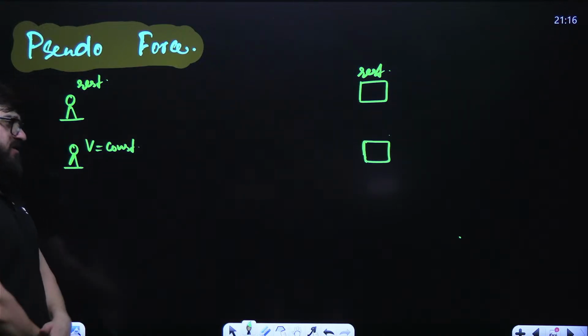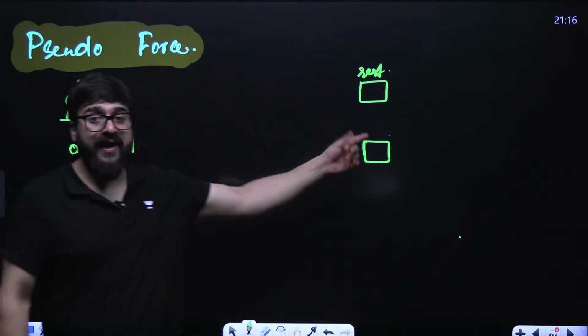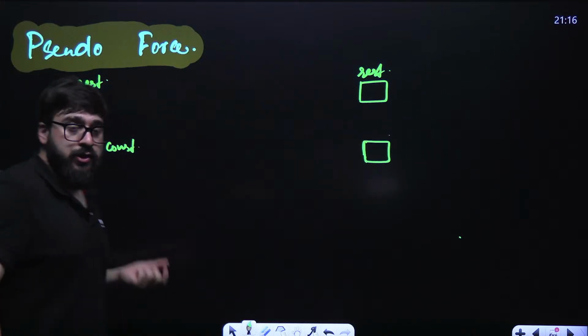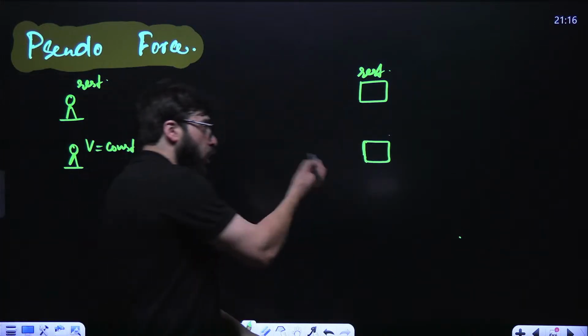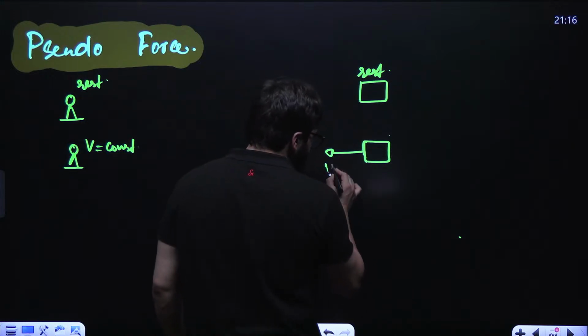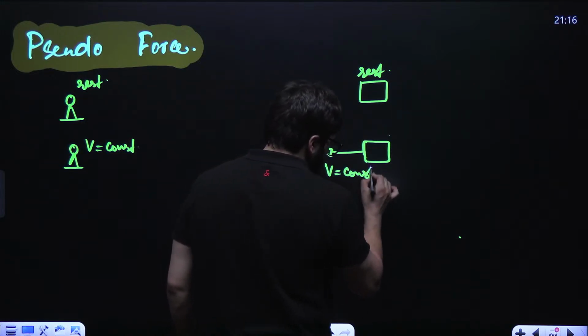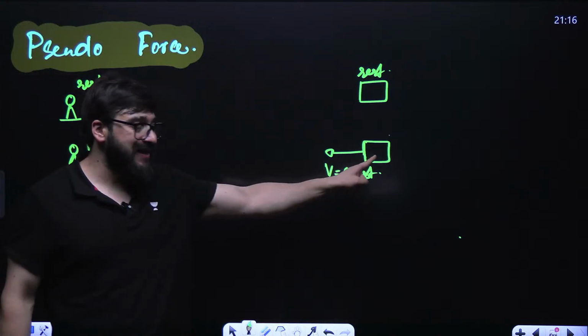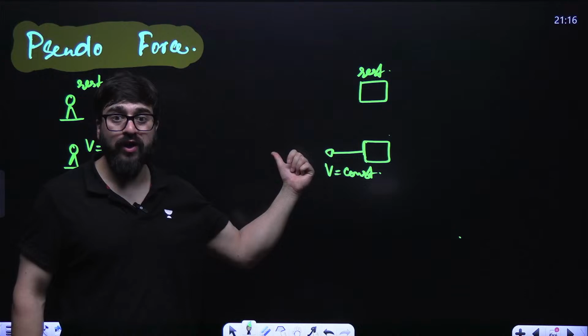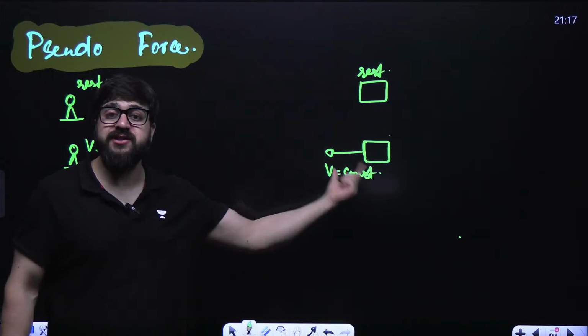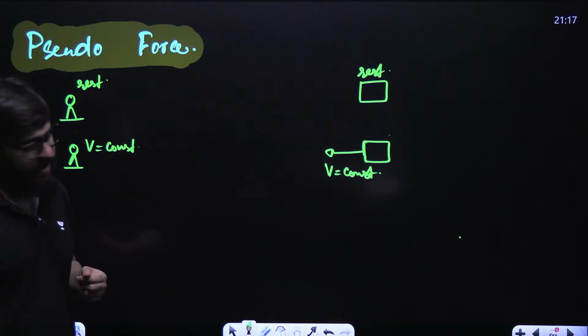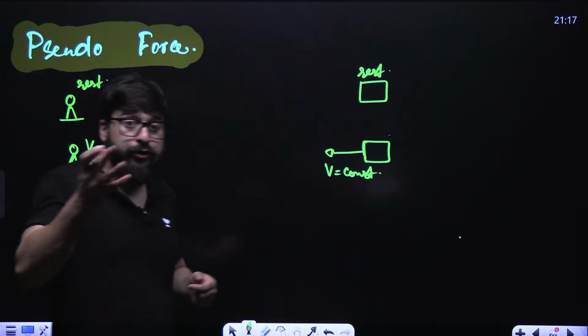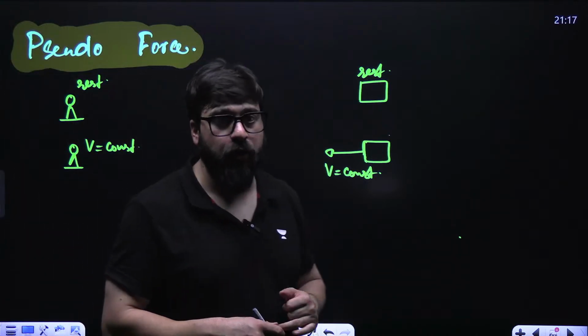This person will say that the block is coming towards me with a constant velocity. Yes, it is because of the relative velocity.